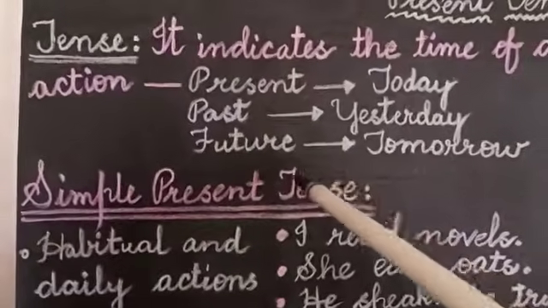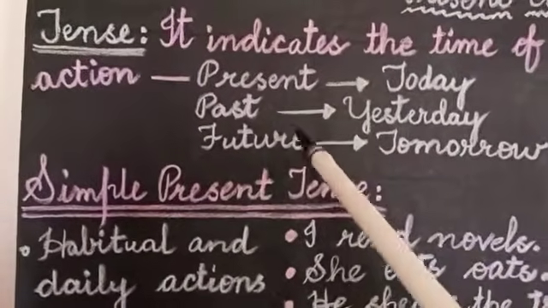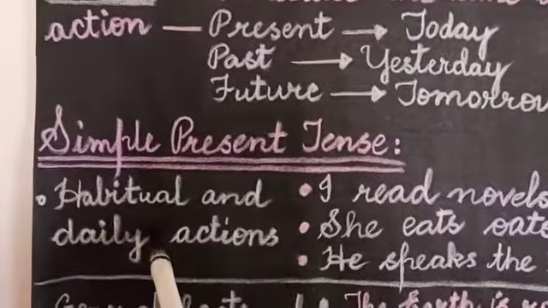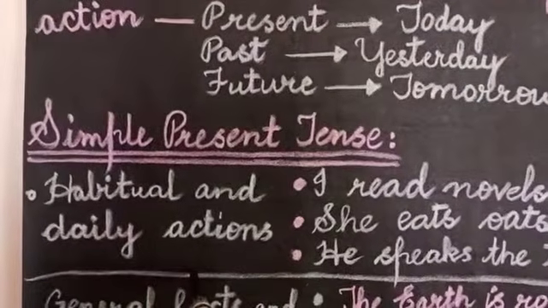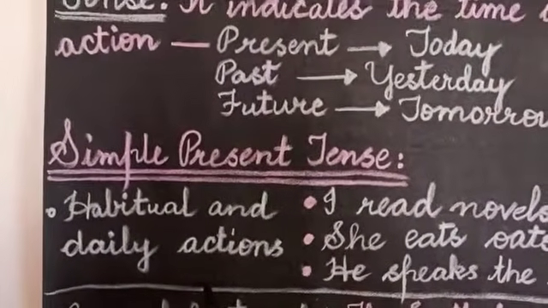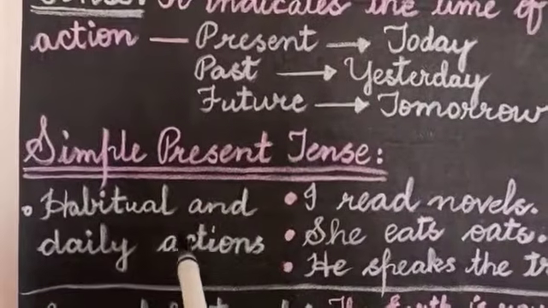Now you need to know where we can use this simple present tense. For which actions can we use this simple present tense? The first one is habitual actions or daily actions. Means some actions that we do on routine basis or due to our habit.